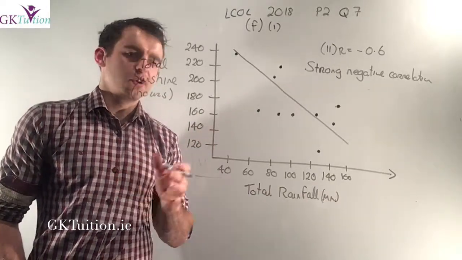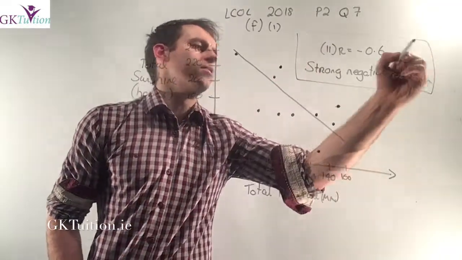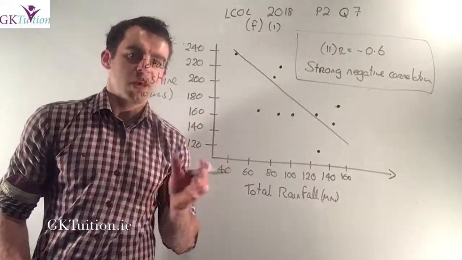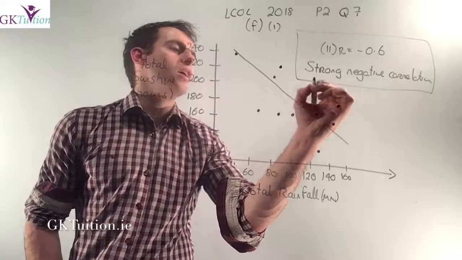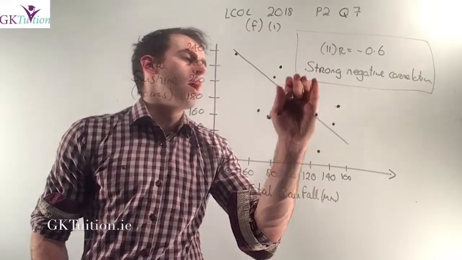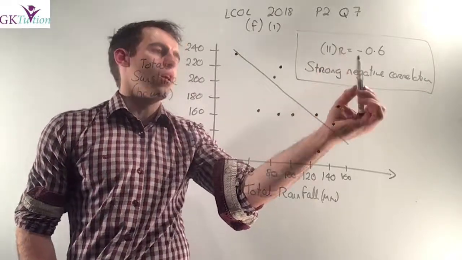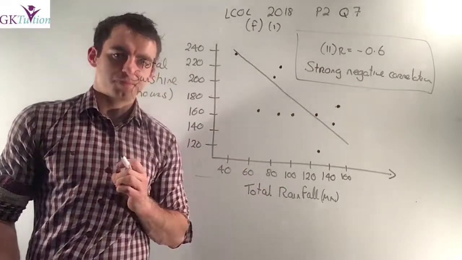So your marks for that part, I would have selected minus 0.6 and say that that's a strong negative correlation. There's actually scope there. You're allowed to say strong, or you could have said a medium negative correlation, because it's not really strong, but you'll get the marks either way.